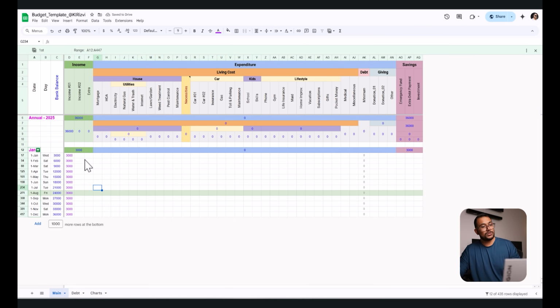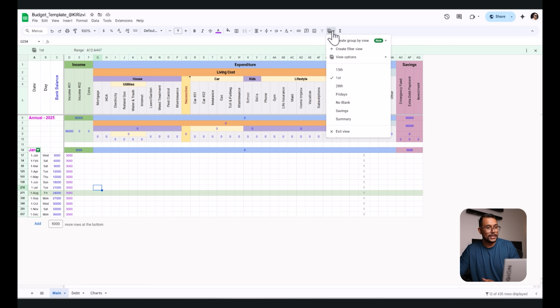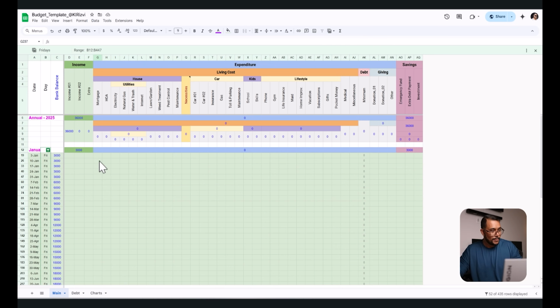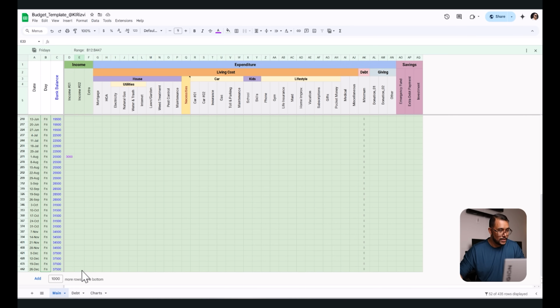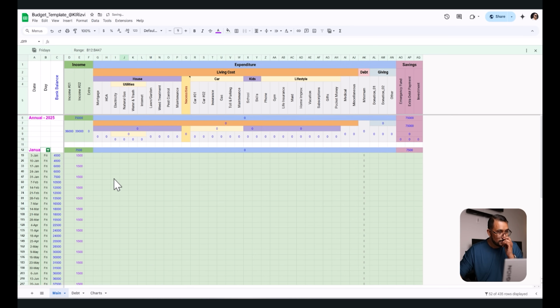Let's say spouse 2, or income number 2, doesn't have a monthly distribution, they have a bi-weekly distribution. In that case, I'm going to filter by Fridays. For Friday, I give 1500, and then every other Friday I'm going to do the distribution.